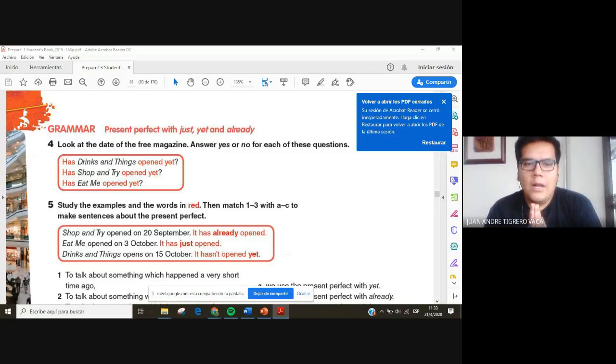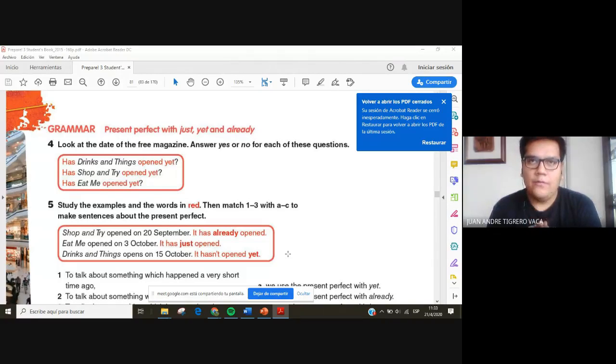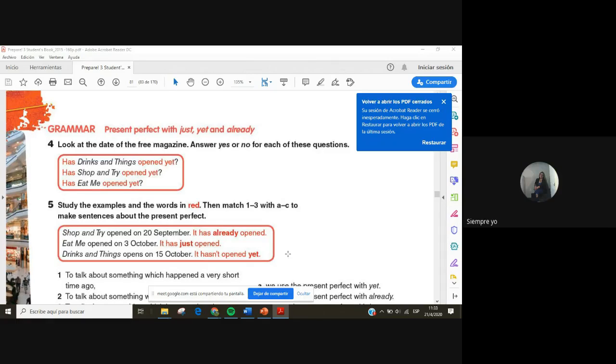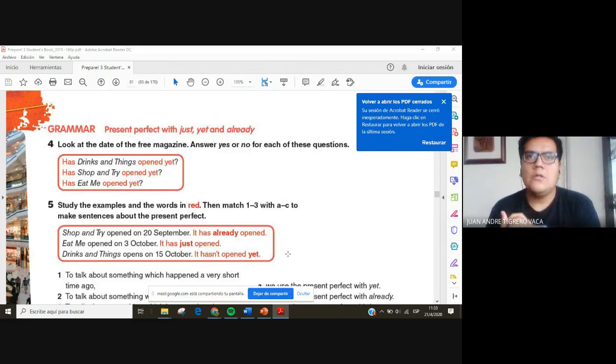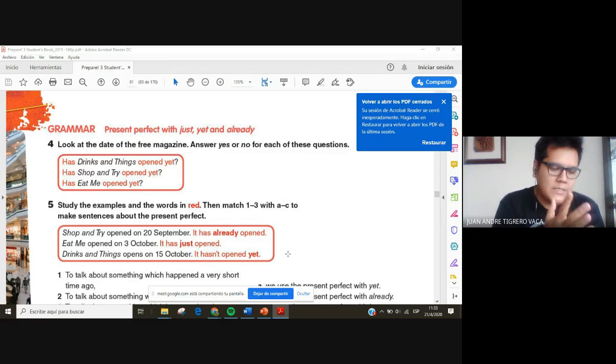After the subject, what comes after the subject? A verb. Has or have. Exactly. That is called the auxiliary verb. Okay, have or has. So that depends on the person you are talking about. So if you're talking about I, you, we, they, the auxiliary verb is have. Exactly. So if you're talking about the third person, so is he, she, or it? Has. All right.